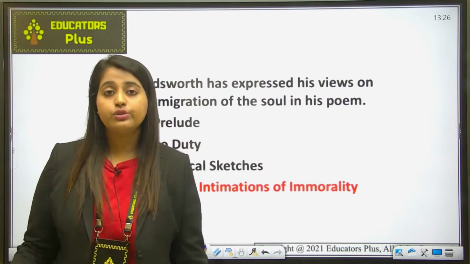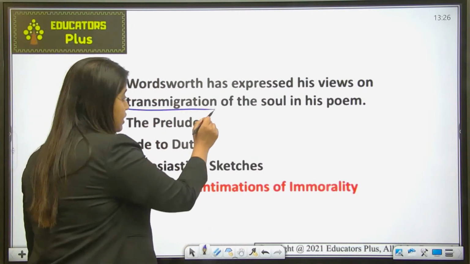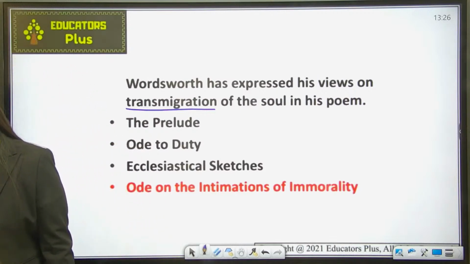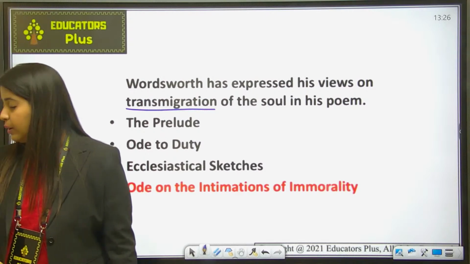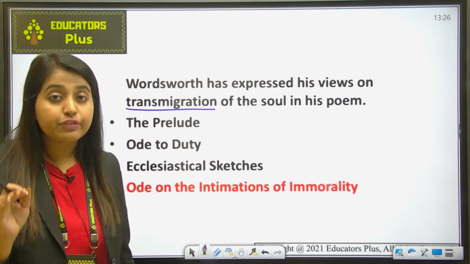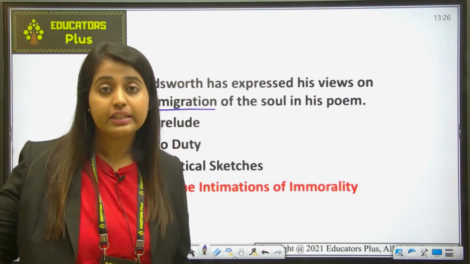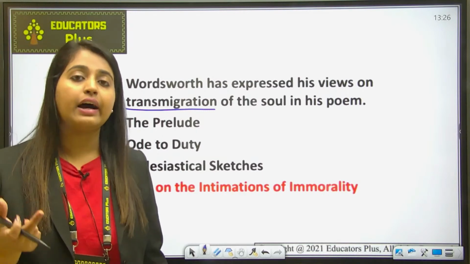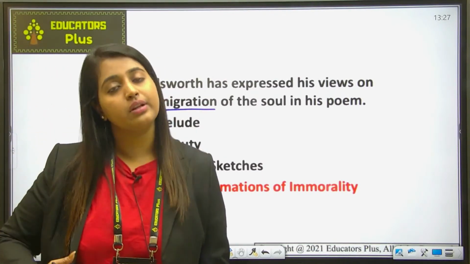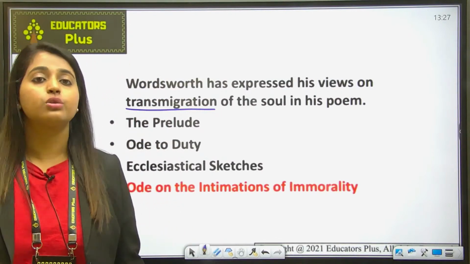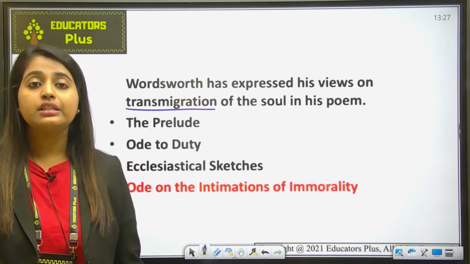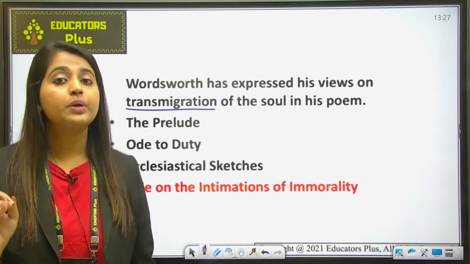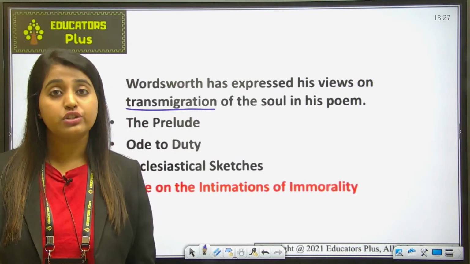You should first know what transmigration is. Can you tell me in the chat box what you understand by the word transmigration? Basically, transmigration refers to the movement of a soul into another body after death. As you know, there's a soul inside you, but as you die, your soul will move from your body to someone else's body. This process is known as transmigration. And in this poem, Ode on the Intimations of Immortality, Wordsworth expressed his views on the transmigration of the soul.